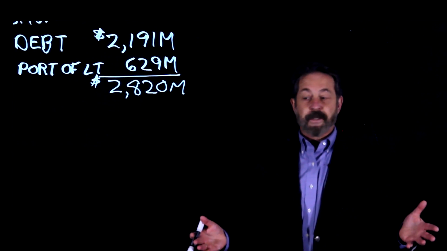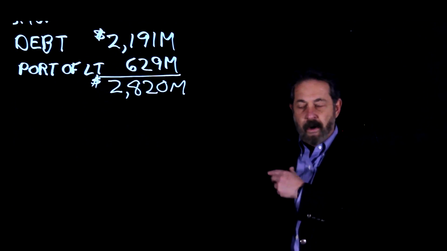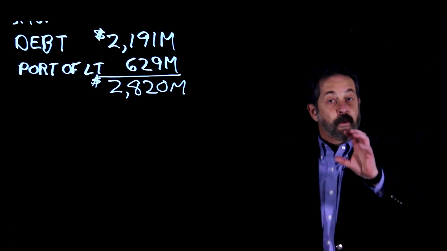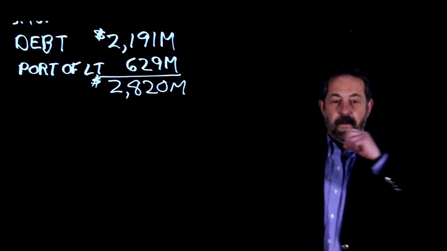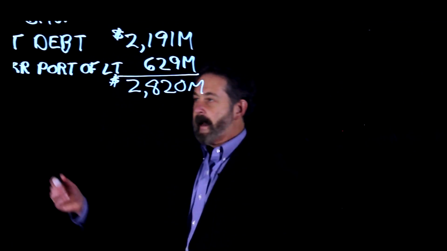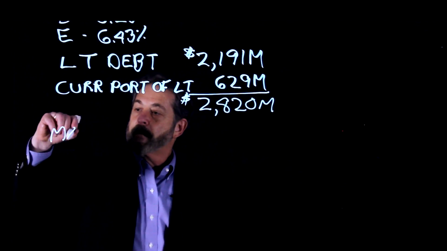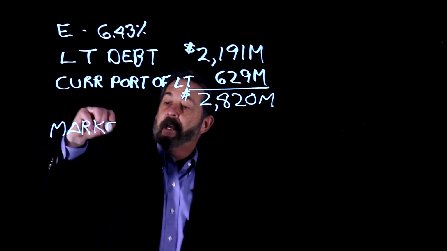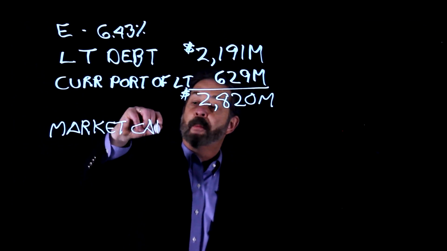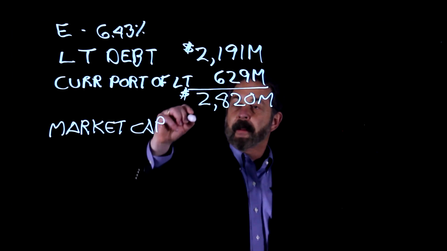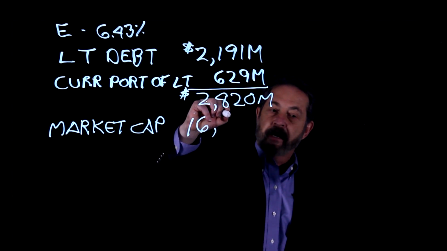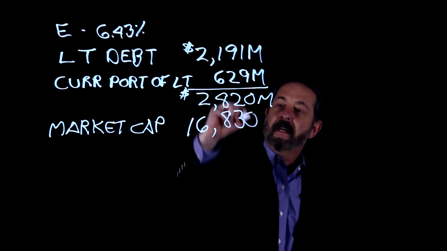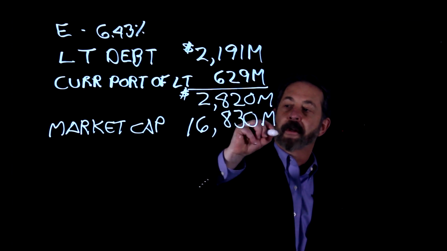The really nice thing about this is you don't have to do a calculation. All you have to do is get onto Yahoo Finance or Morningstar or any one of those sites, and you will see market cap in the opening page. So for this company, let's say that the market cap is, and it's almost always much larger than the debt involved, $16,830,000,000.